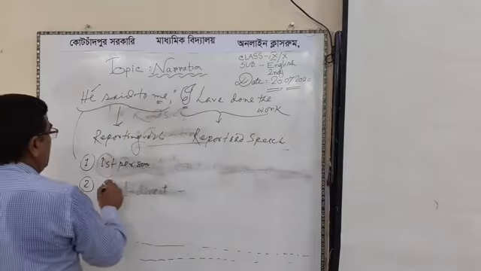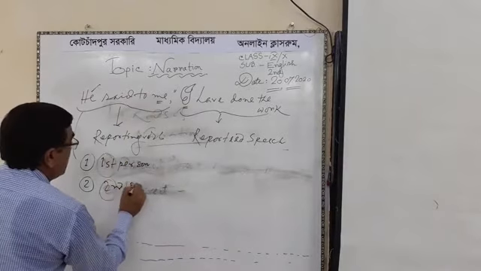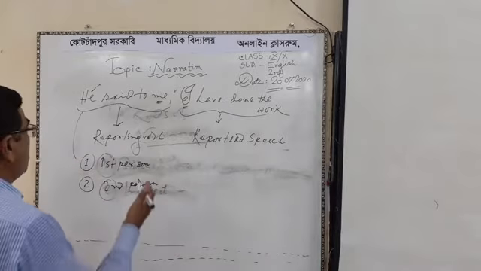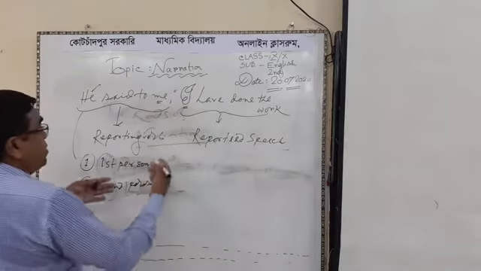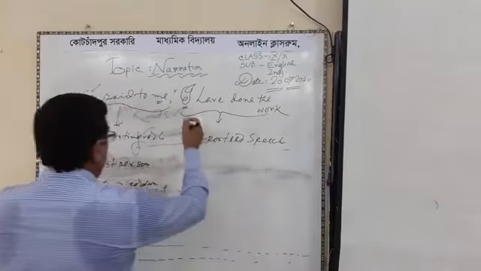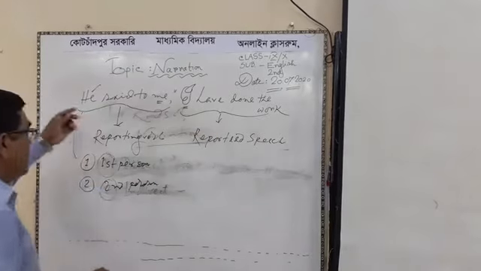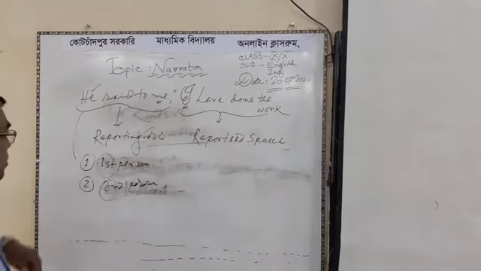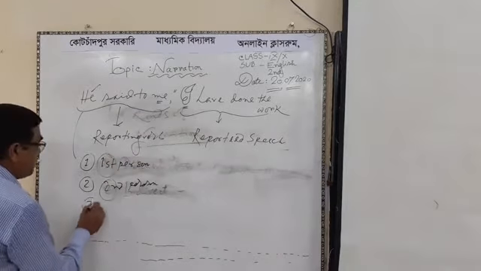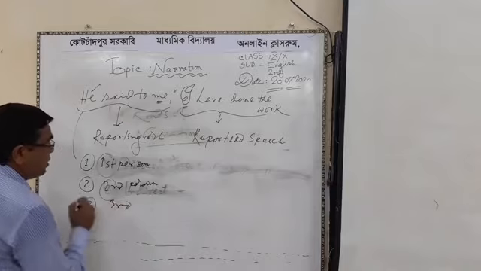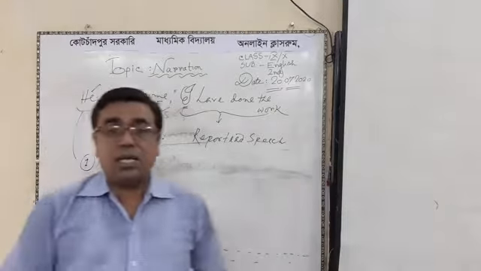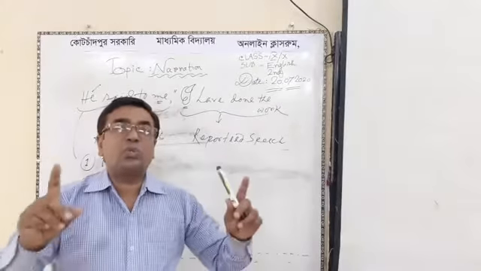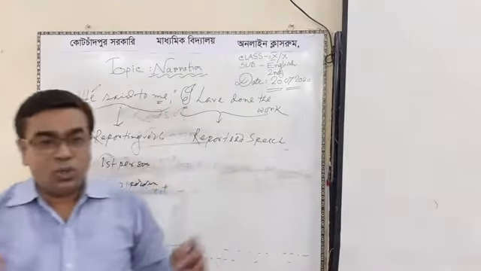Then the second person of the reported speech should be changed according to the object of the reporting verb. Okay. Then third person. If the reported speech begins with the third person, there is no change.